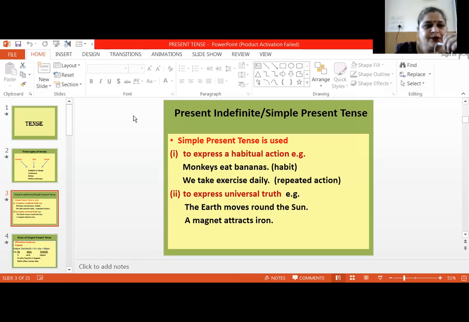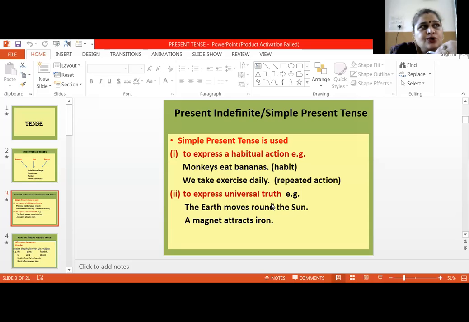Right, Mahir. Thank you. Well explained. Two points I have already mentioned here: that is to express an actual action, which is our habit, then to express universal truth. As we know, universal truths are always presented in simple present tense. The other point which you have told, that to express any future action we also use simple present tense, as we say that the school reopens on 26th July or any day.